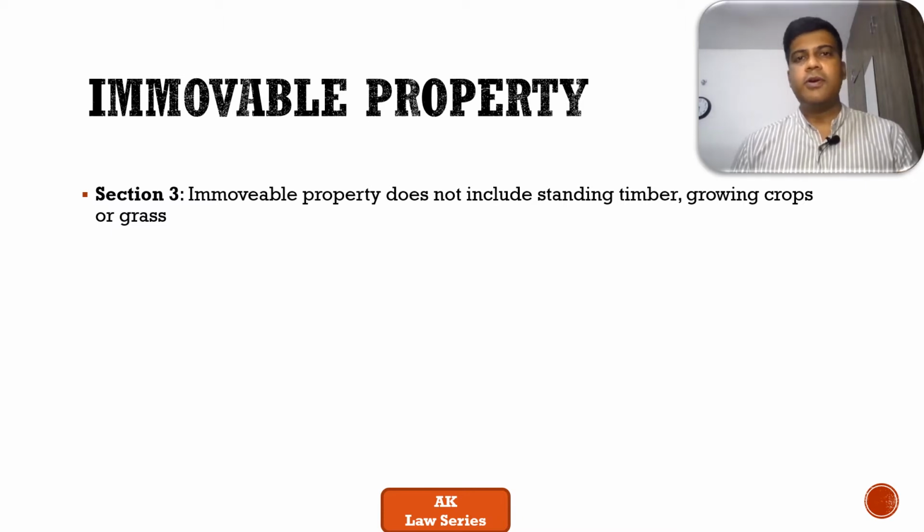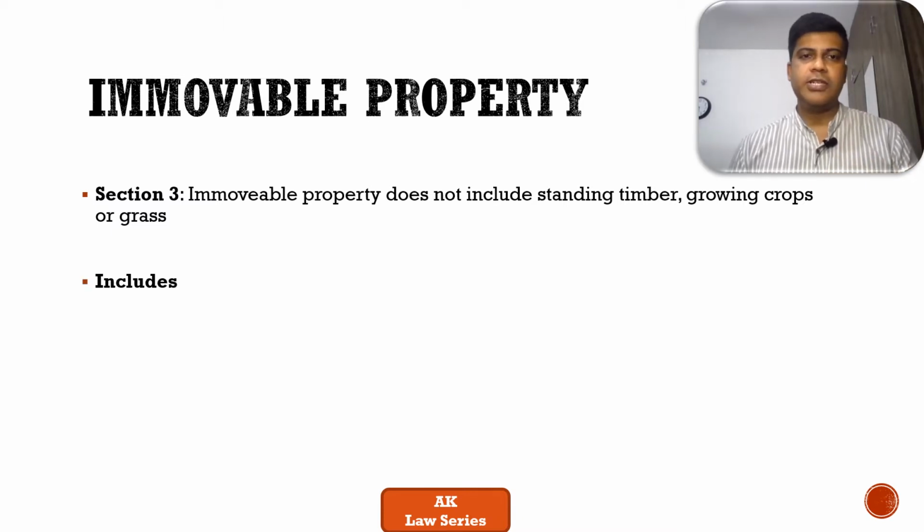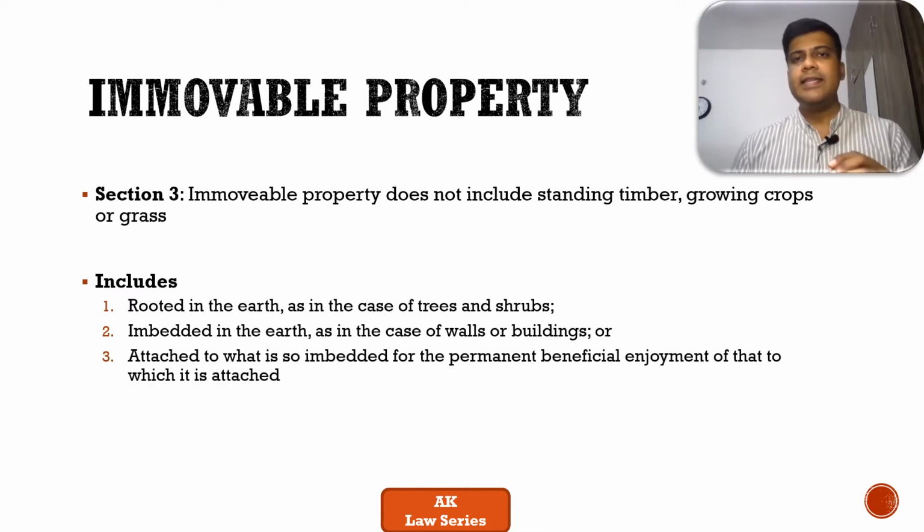If we go a little deeper into understanding the definition, it states that anything that is rooted to earth is immovable property. Second, anything in the form of walls, buildings or land is immovable property. Anything which can be benefited out of by using it becomes immovable property. If these three or four conditions are satisfied, it becomes immovable property. Now the question arises: why are timber, growing crops and grass not immovable property even though they are rooted to earth?